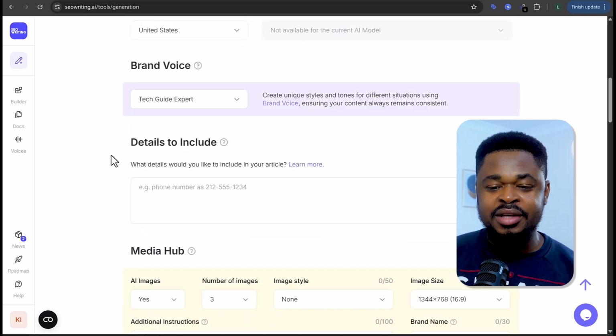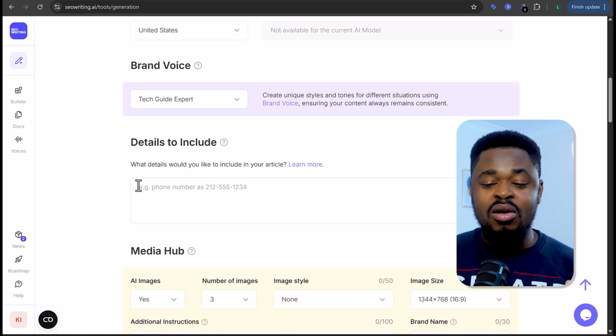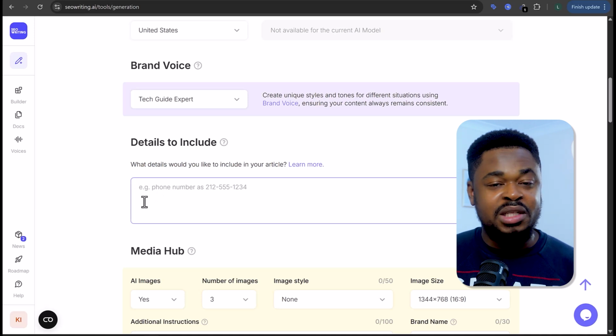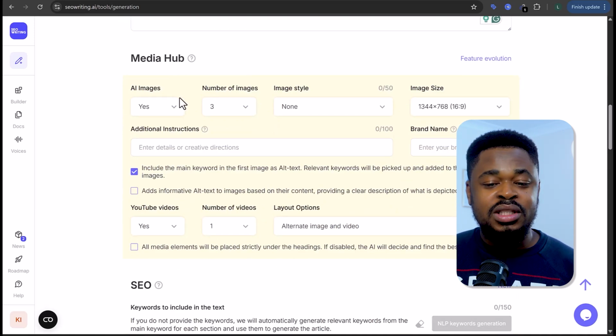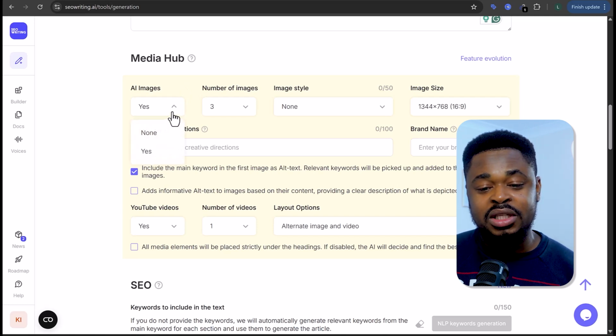And then here you can add details. Maybe you want to include a phone number or specific details in the article or blog post. Just add those details here. For me, I'm not going to include any. I don't have any specific details that I want included here. And down here, if you want images to be generated, if you want AI images, you're going to click yes. If you don't want images, you're going to leave it at none. I'm going to leave it at yes.